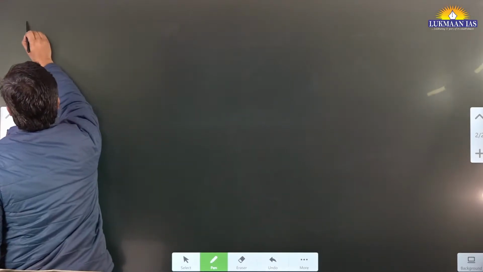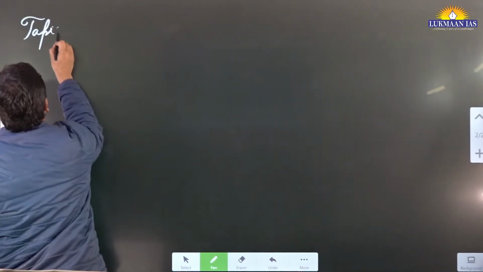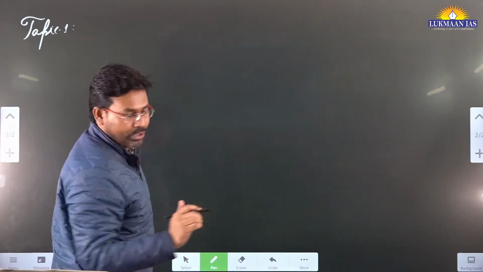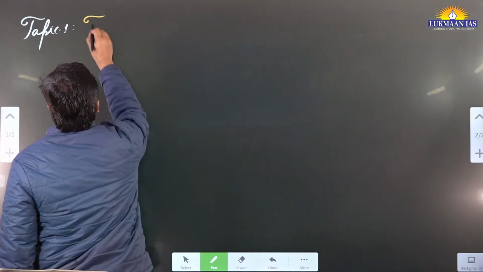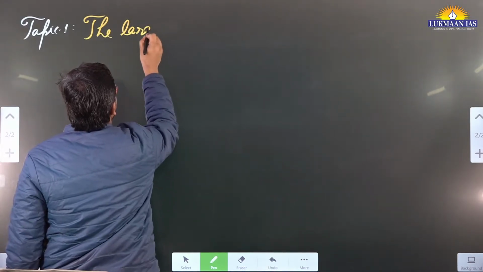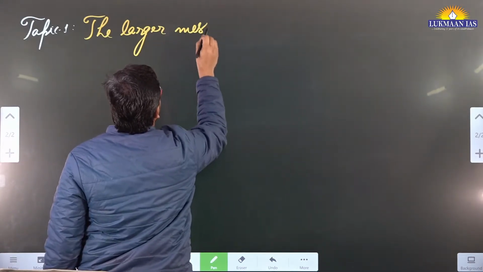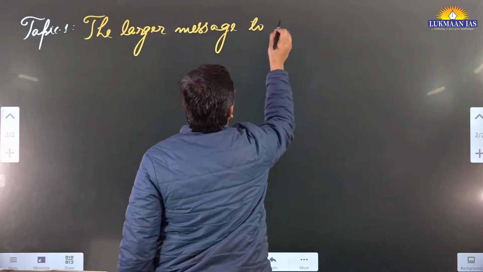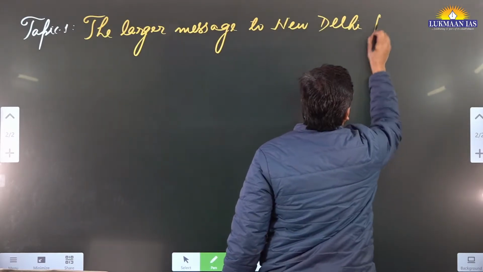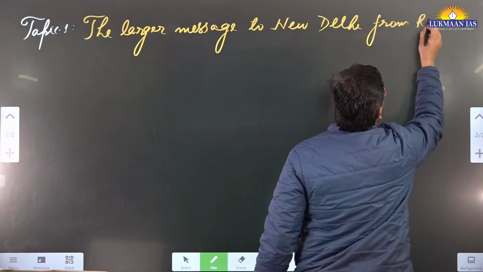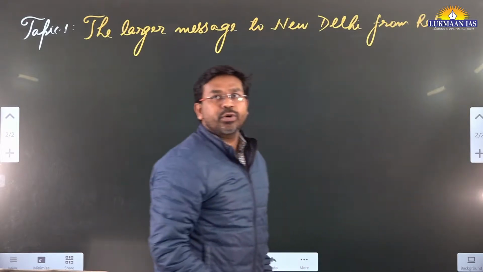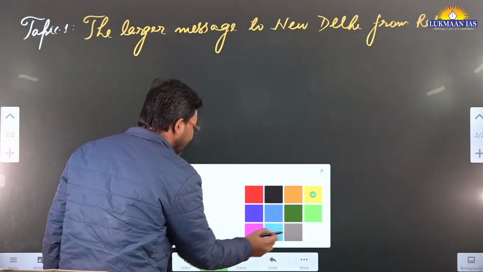So this is topic number 1. The larger message to New Delhi from Red Sea. All right. So we are going to understand about the larger message to New Delhi from Red Sea.